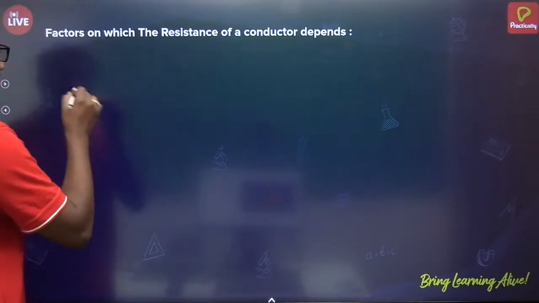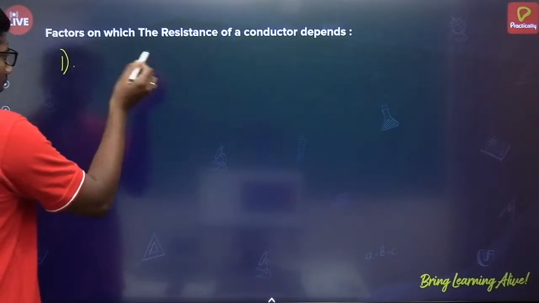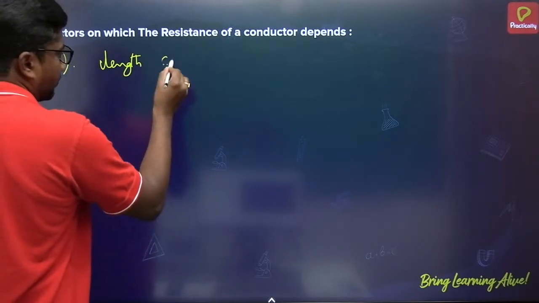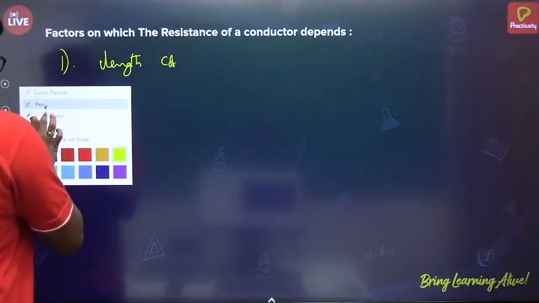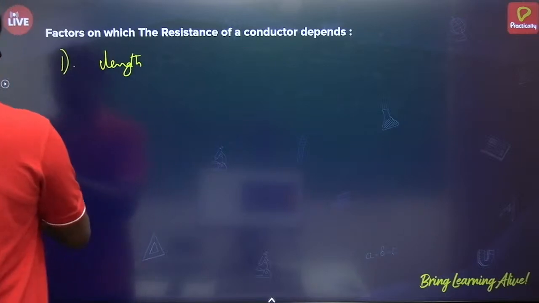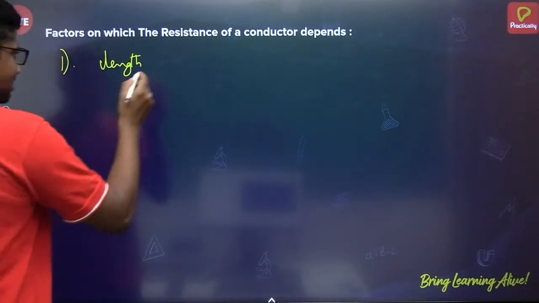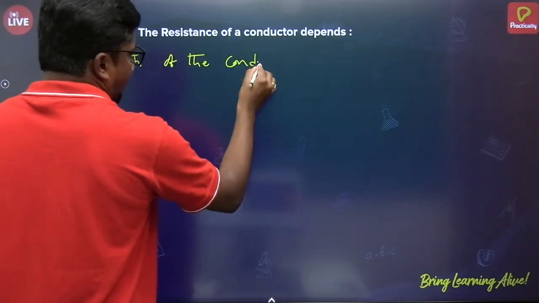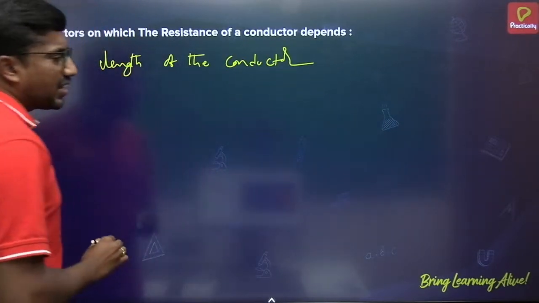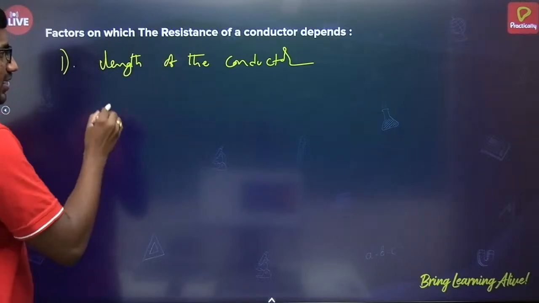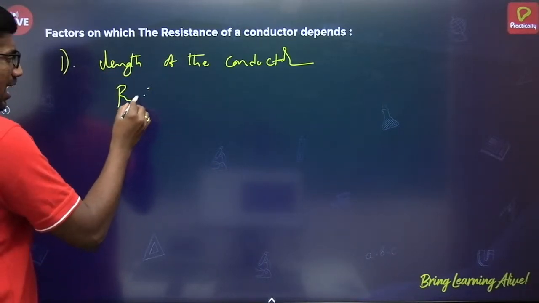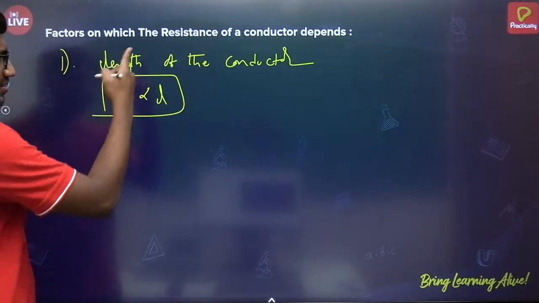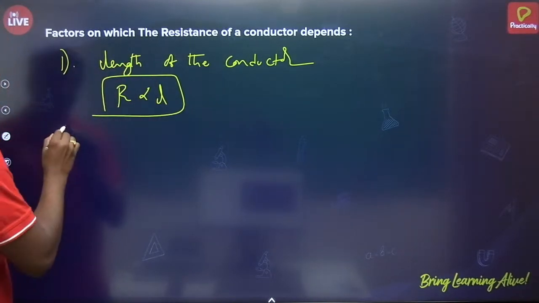Resistance of a conductor will depend on the length of the conductor, very very important. Resistance depends on the length by having a directly proportional relation. Resistance is directly proportional to the length of the conductor.